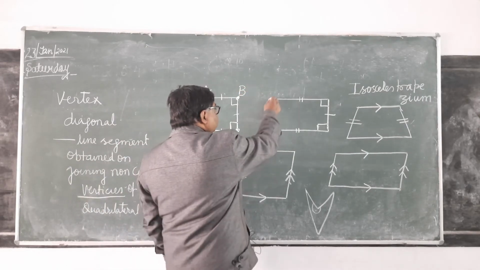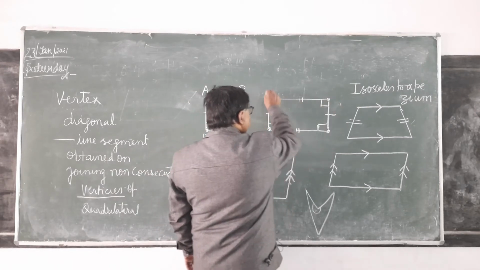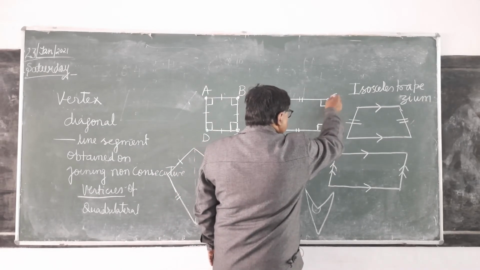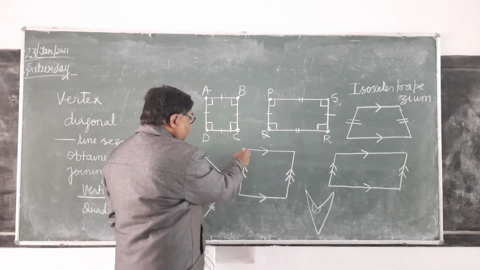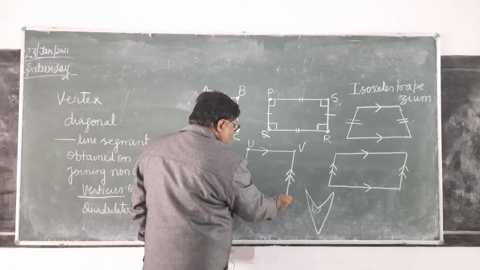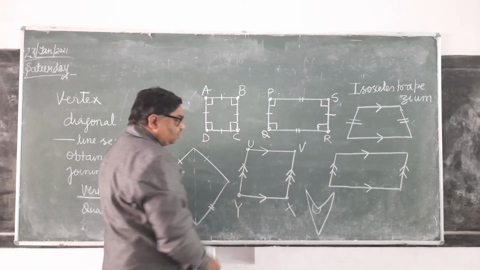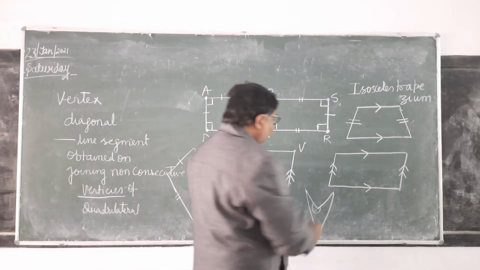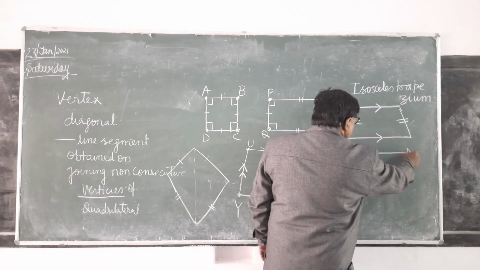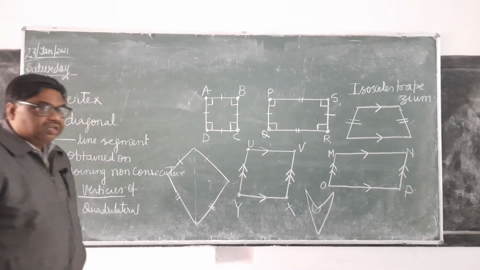Here these are the vertex: P, Q, R, S. This you can name U, V, X, Y. This you can name OMNP. This way we can name.